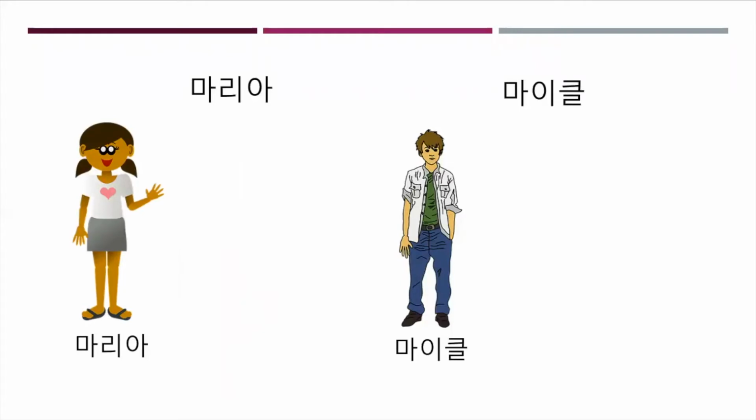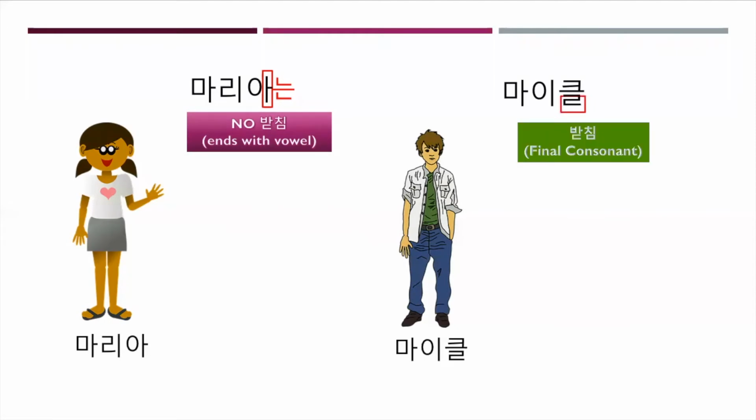And her name is Maria. So Maria, last syllable a, there's no 받침, so you attach 는. So Maria는, and you can make the rest of the sentence, right? And then his name is Michael. Michael, the last syllable 클, there is a 받침, so you attach 은. So 마이클은.